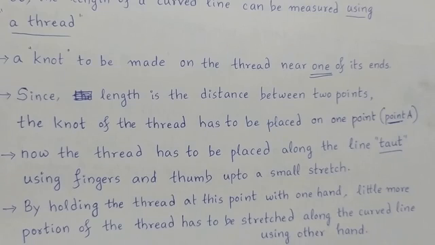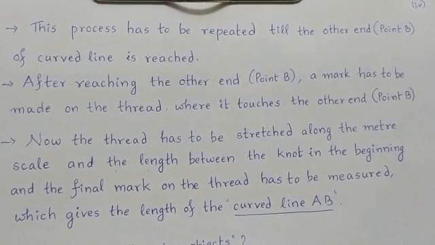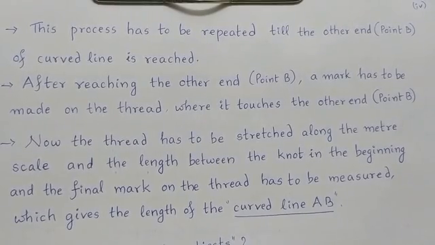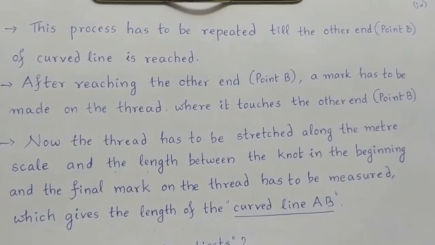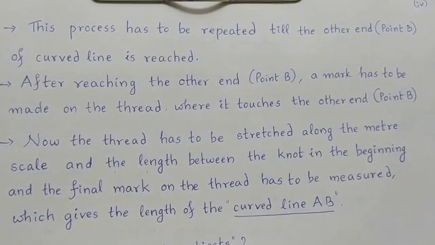By holding at this point, you do another curve, again stretching, making it taut using the other hand. This process has to be repeated till the other end, that is point B of the curved line, is reached.